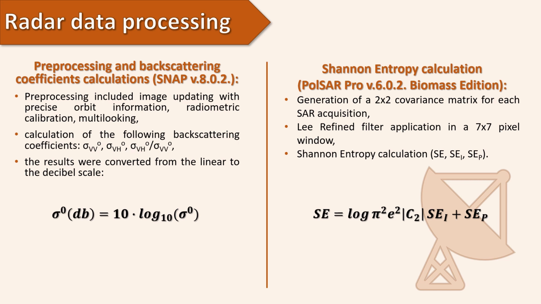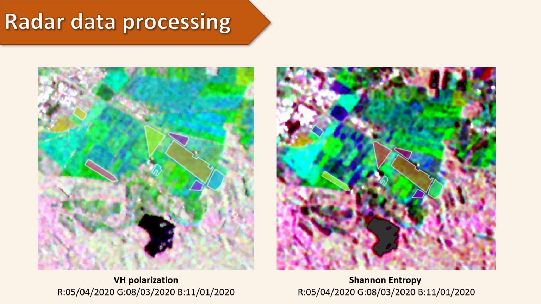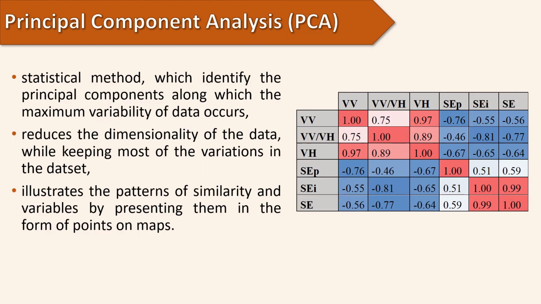In the second stage, we used pre-processed data to calculate polarimetric indicators, which included generation of a 2x2 covariance matrix for each SAR acquisition, application of a refined Lee filter in a 7x7 pixel window, and finally Shannon entropy calculation. Here is an example of the multi-temporal RGB composition of VH backscattering on the left, while on the right we can see the multi-temporal RGB composition for Shannon entropy. The differentiation of changes in plants is much more noticeable in the case of Shannon entropy than in VH polarization. Principal component analysis was performed to evaluate the correlation between radar derivatives. Additionally, it allows us to compress redundant information.